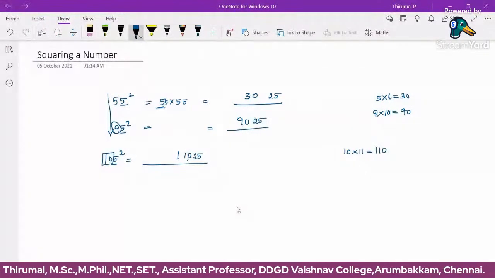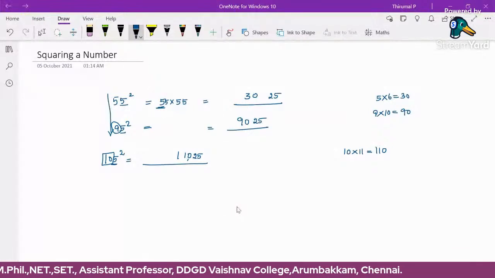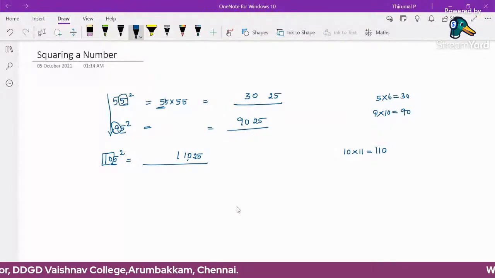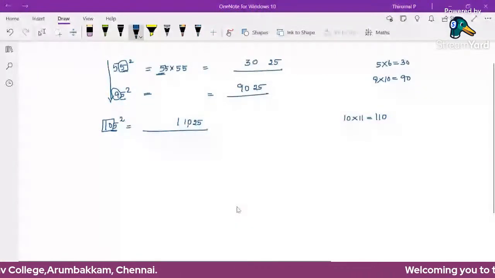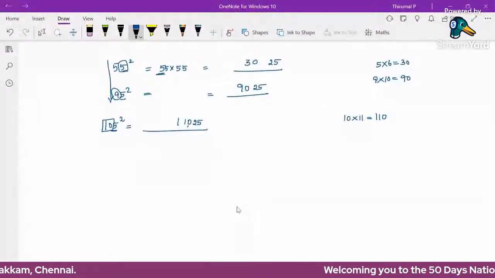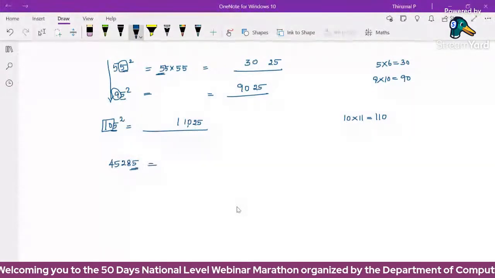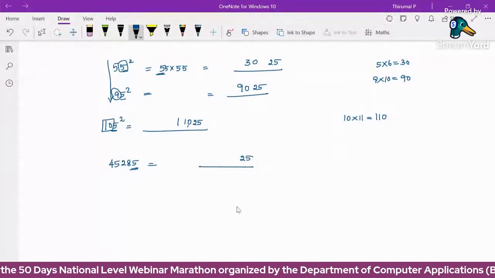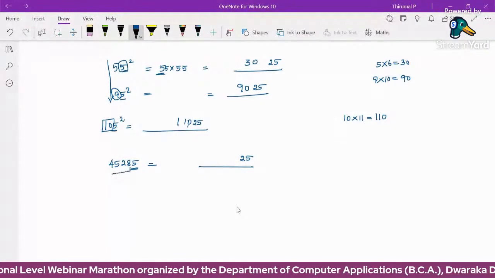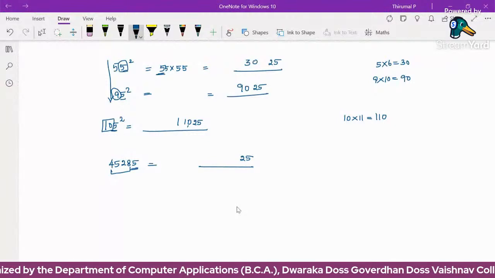So using this trick, we can easily find the square of a given number whose unit place value is 5. This works for any number. Suppose 45285. For this number also it will work, because the unit digit value is 5. The last 2 digits are always 25. We need to multiply the next number, 4528, with 4529. That will work for any number.